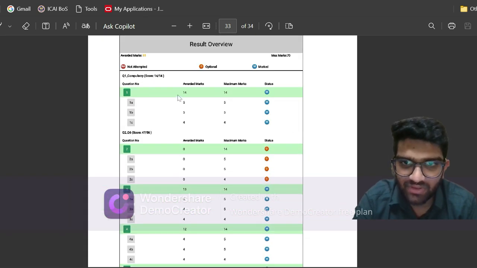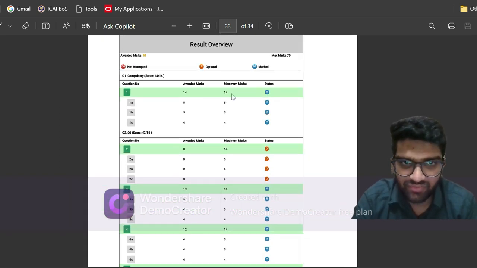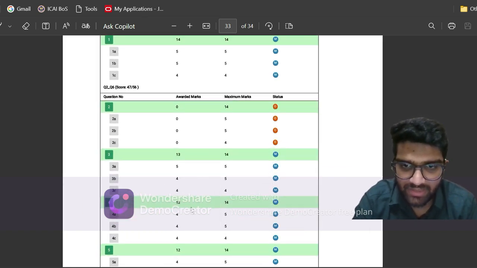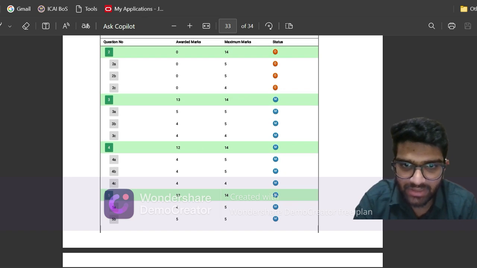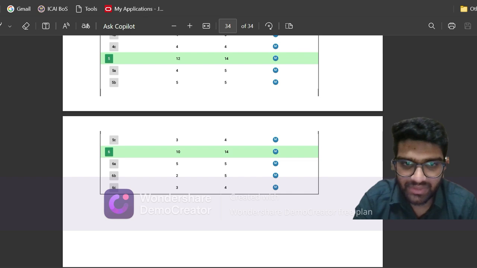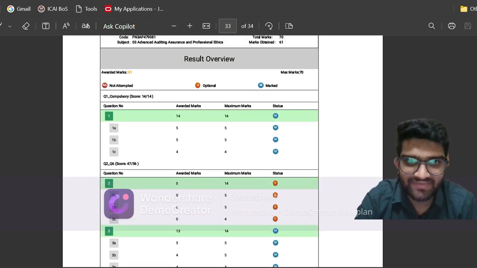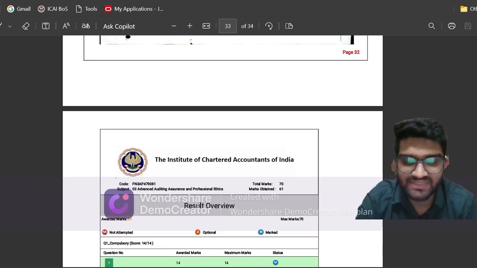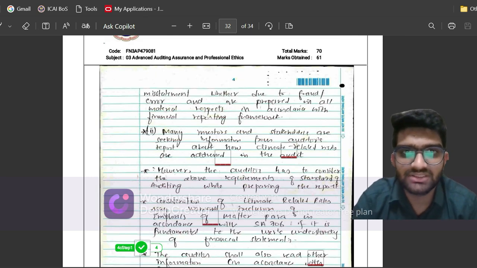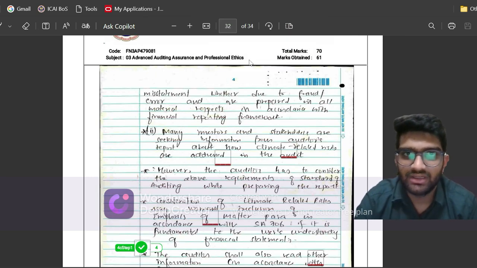So if you see, in question number 1 I have got 14 out of 14 marks, which I had attempted first. And question number 2 I had not attempted. Question number 3 I have got 13 out of 14 marks. Question 4 I have got 12 out of 14 marks. Question 5 I have got 12 out of 14 marks. And question 6, 10 out of 14 marks. This makes it 61 out of 70, and 91 out of 100 plus 2 grace marks, so 93 out of 100.